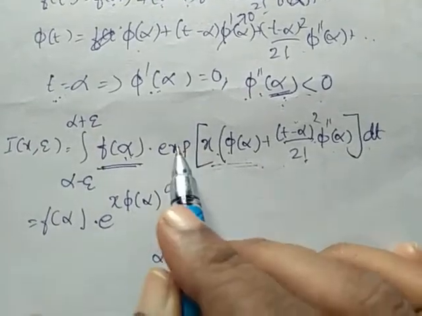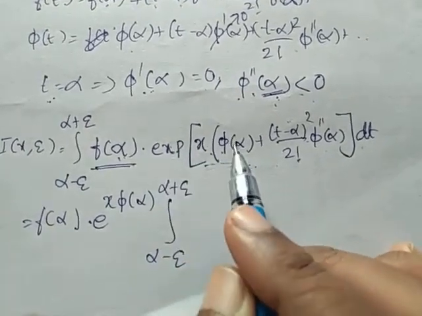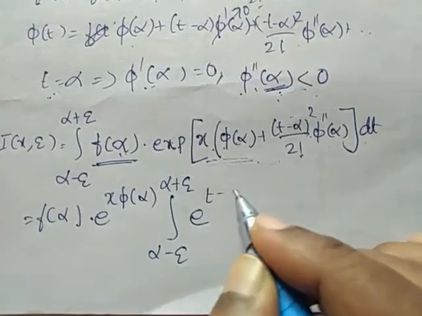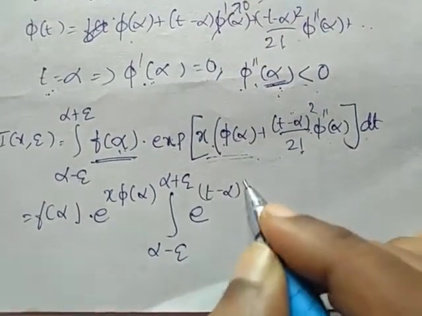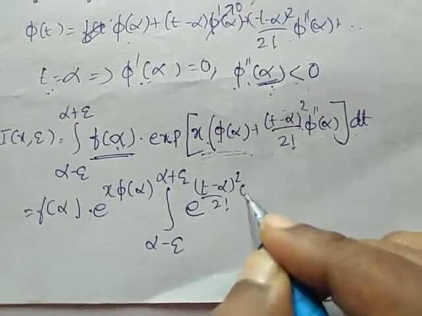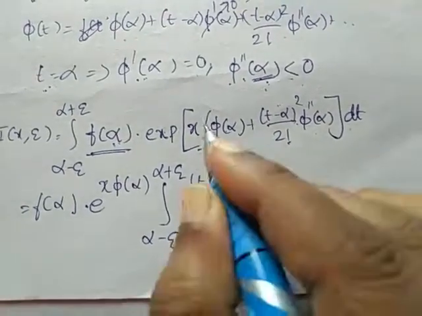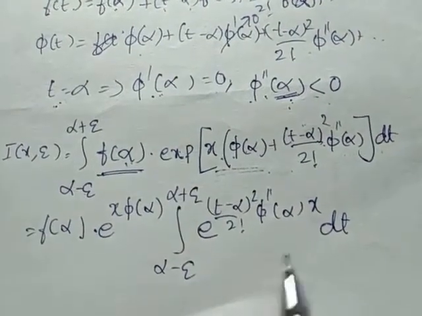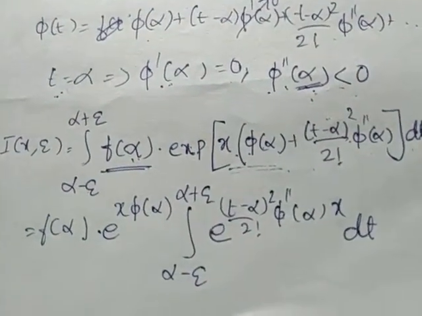This we can split into e power x into phi alpha into e power (t minus alpha) whole square by 2 factorial phi double dash of alpha into x, dt. If we integrate this, we will get the value of I.